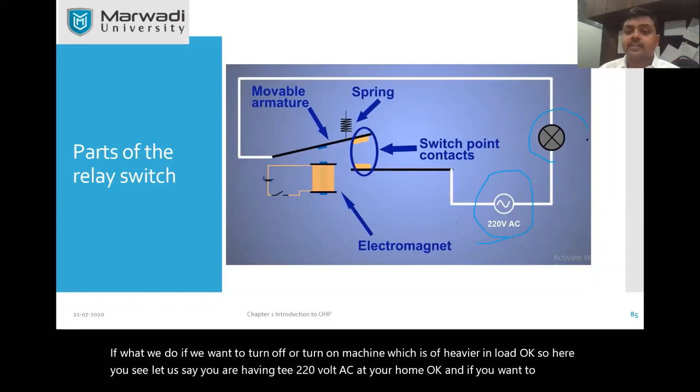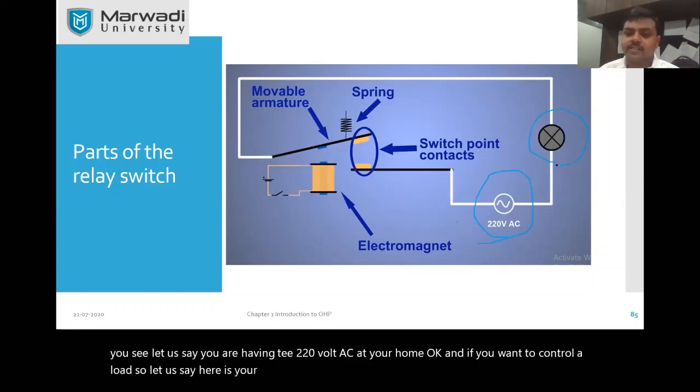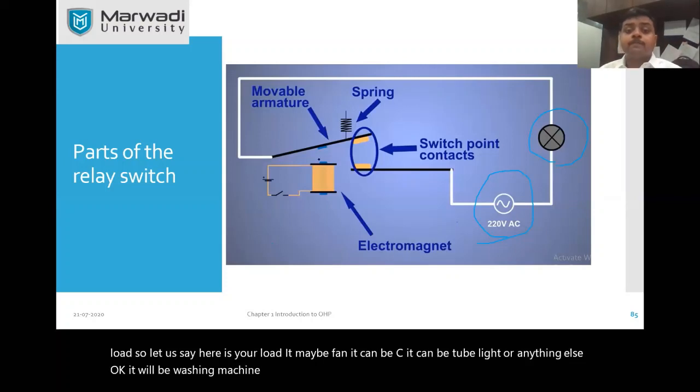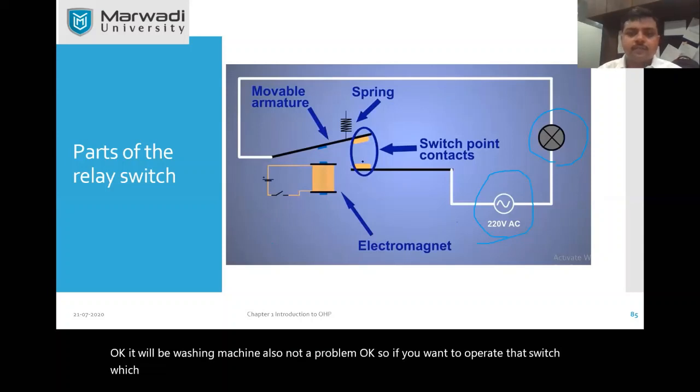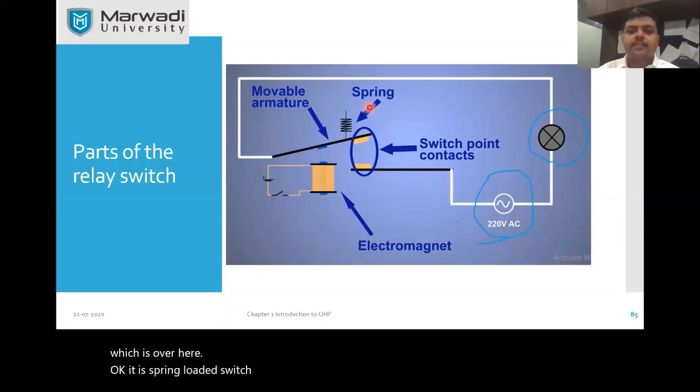It may be a fan, an AC, a tube light or anything else, even a washing machine. Not a problem. The switch over here is a spring loaded switch.